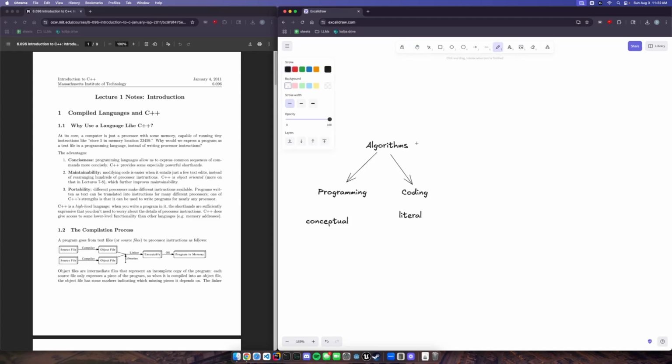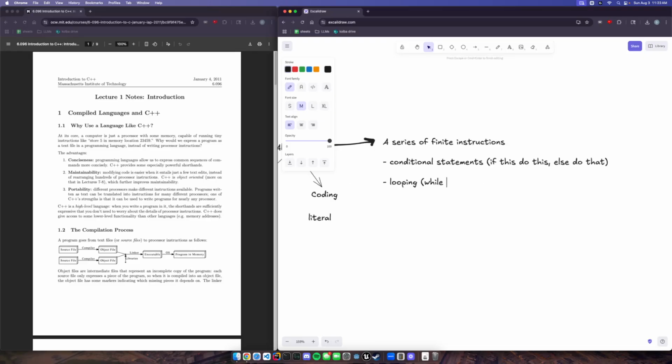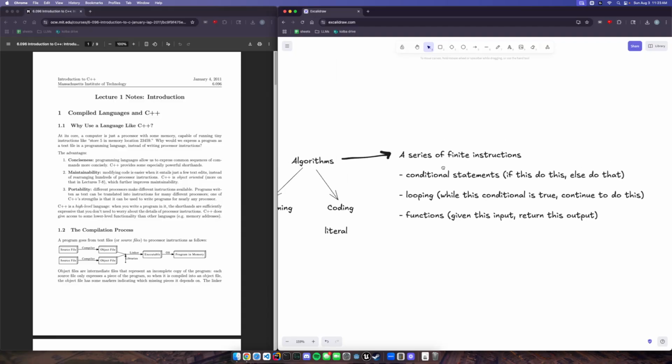And then, I've probably described this to you before, but an algorithm is just a series of finite instructions, basically. Things that make algorithms actually useful: we have conditional statements, anything involving an if this, do this, else do that. We have looping, which can be like, while this conditional is true, continue to do this. Then we have things like functions, which, given this input, return this output. These are just tools in our toolbox that make computing useful.